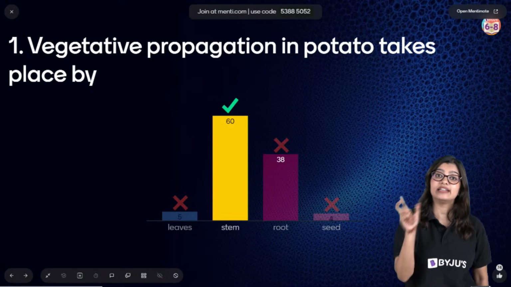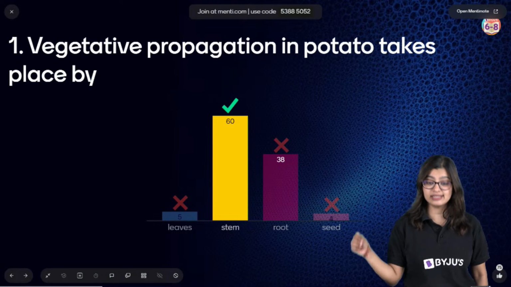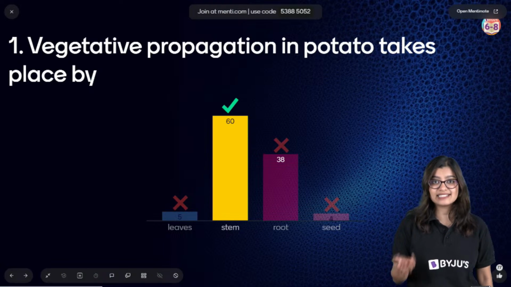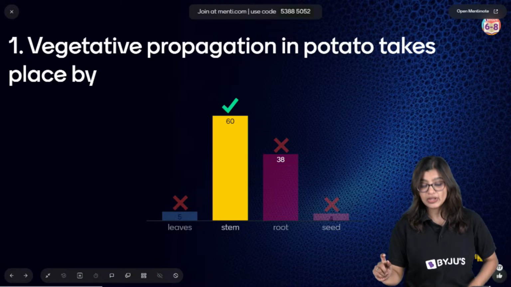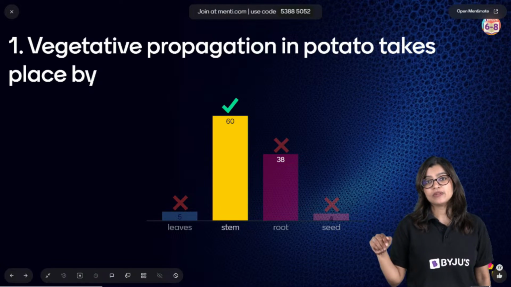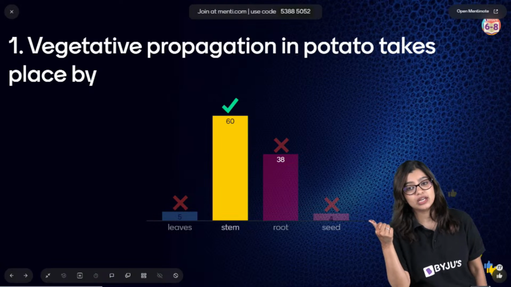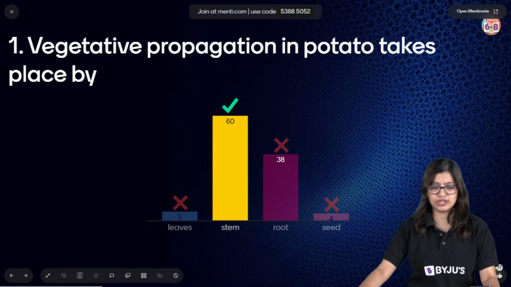That means they are not directly involved in reproduction, right? Now in this case, in potato, what is a potato? The normal aloo that we eat is nothing but a modified stem, which is why the answer here is option B. Why is it not root? Because if the question said sweet potato, then it would be root. But here we're asking for normal potato, which is why the answer is option B.